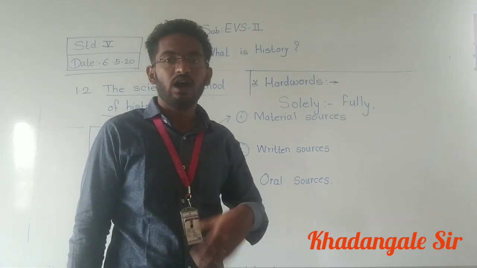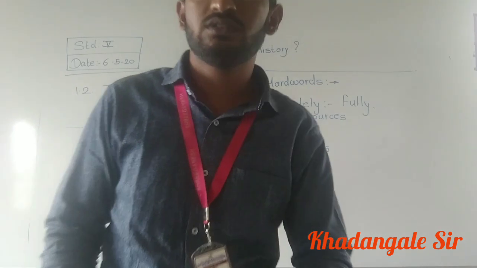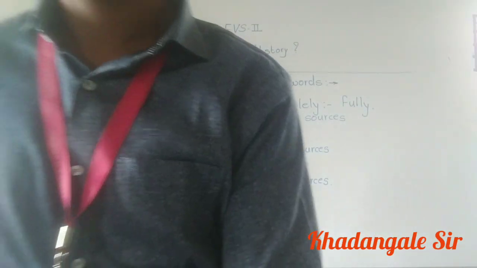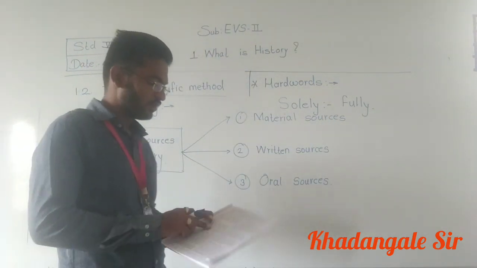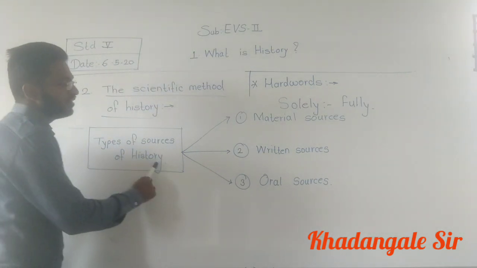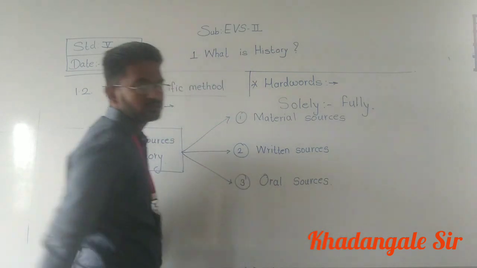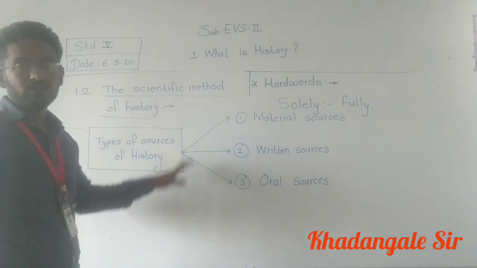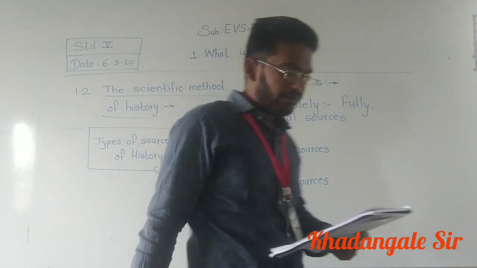Songs or stories. It will come in oral sources. Okay. Now next one. See, keep in mind this one. Types of sources of history: material sources, written sources, oral sources. Okay, you can note it down in your notebook. Okay, understood? Now next one.